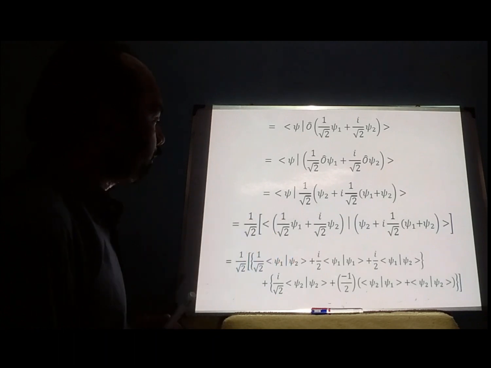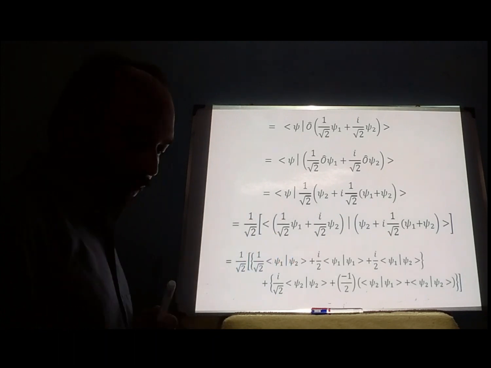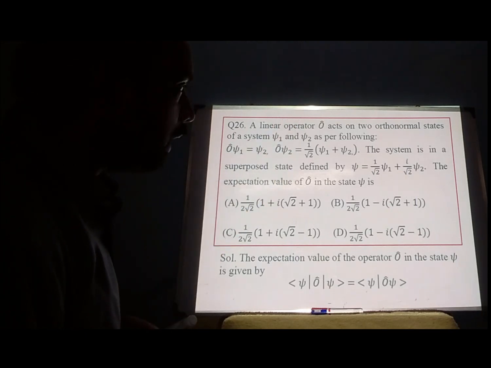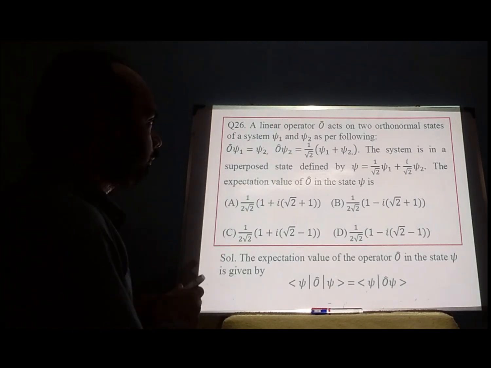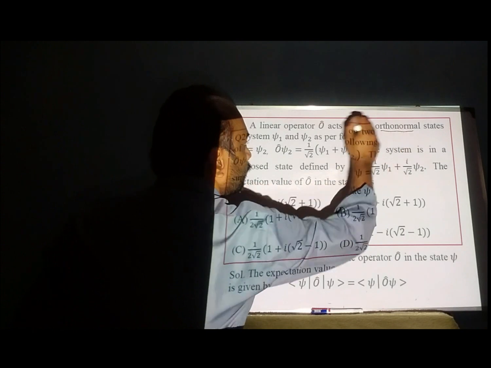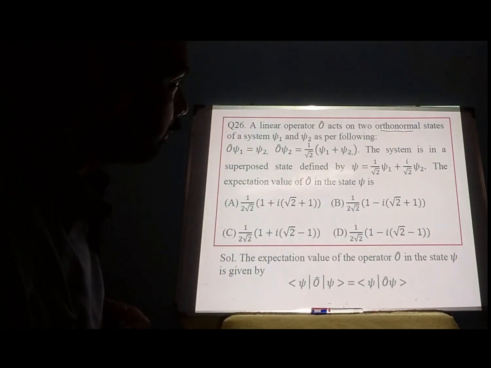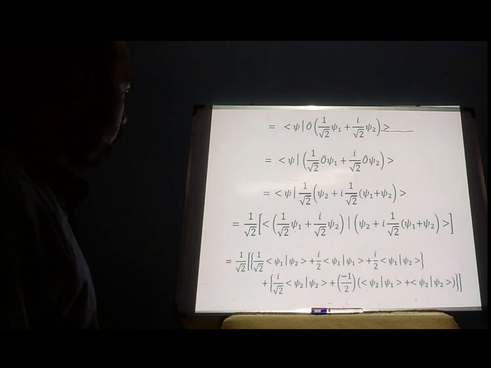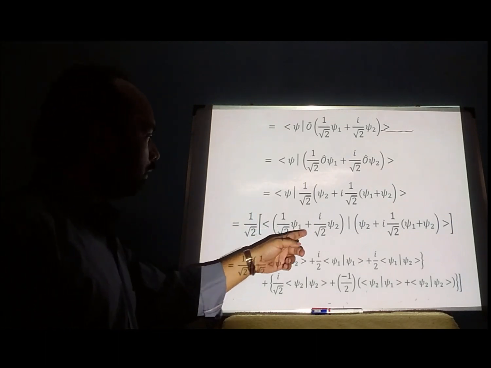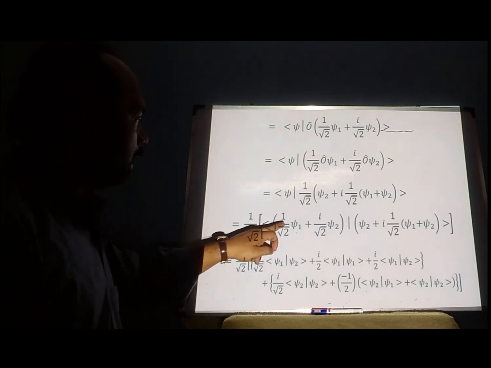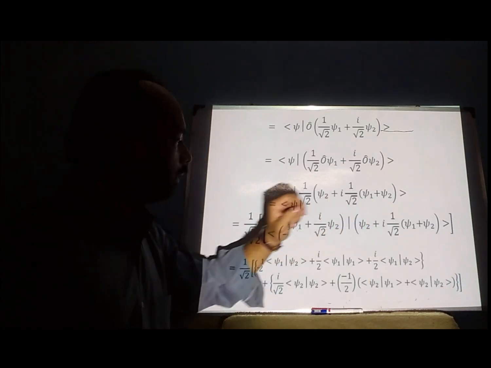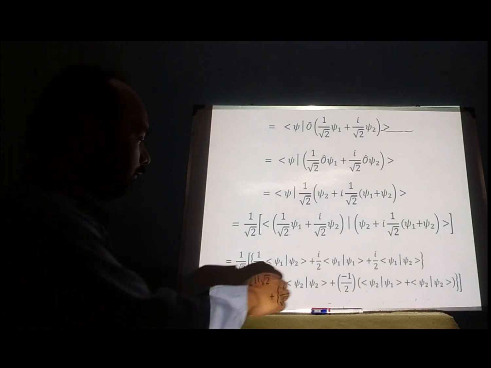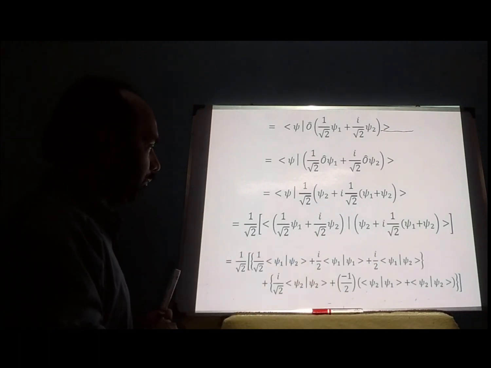Since they are orthonormal states, we are already given. So now we will start taking the dot product. So psi 1 with psi 2, psi 1 with psi 1, and again psi 1 with psi 2. So first see.